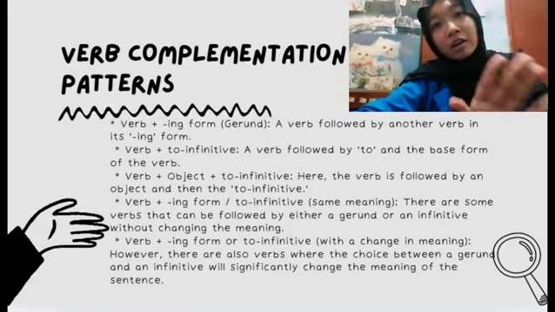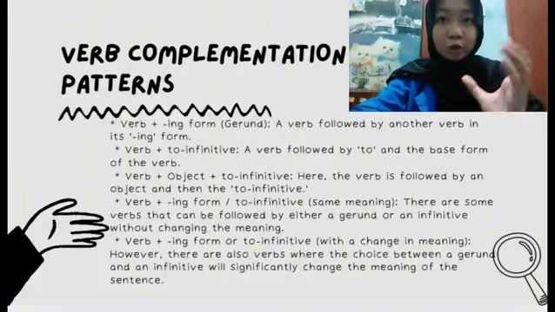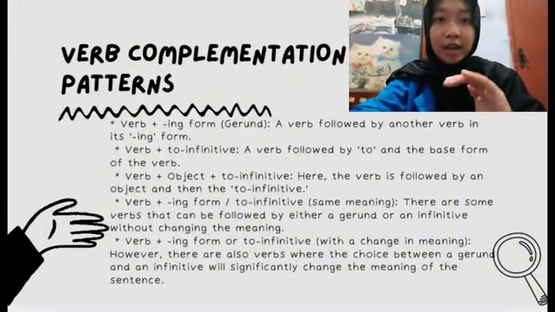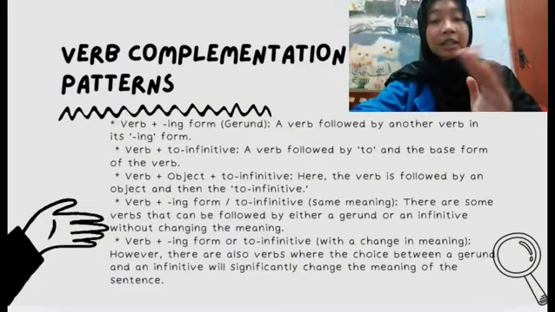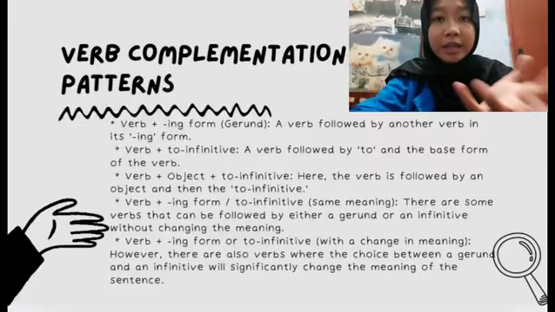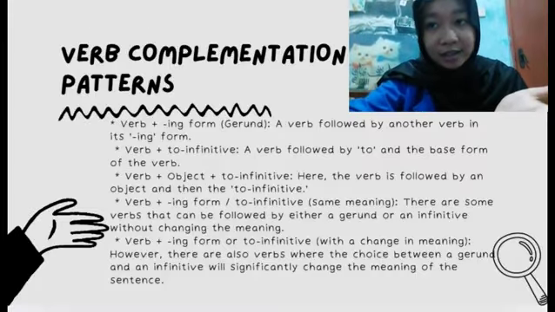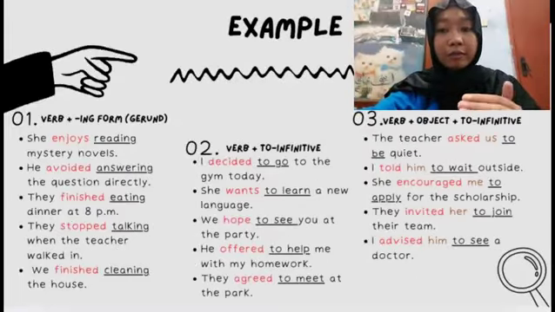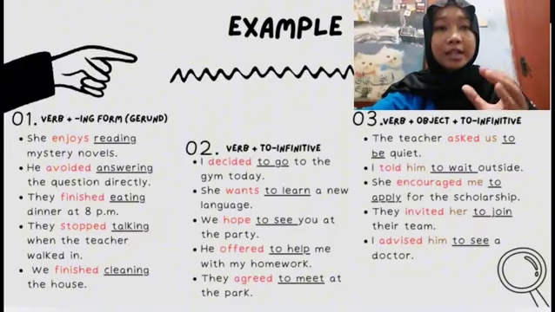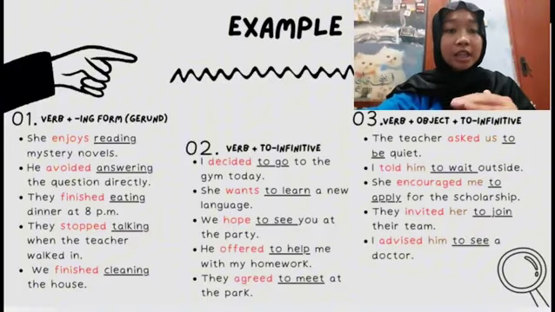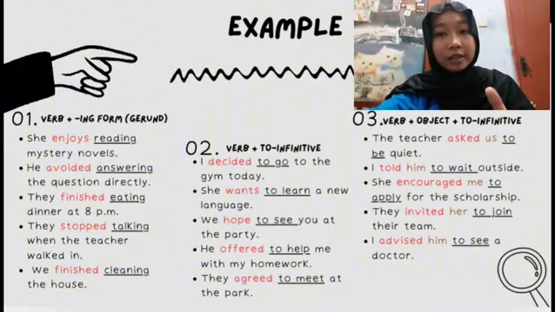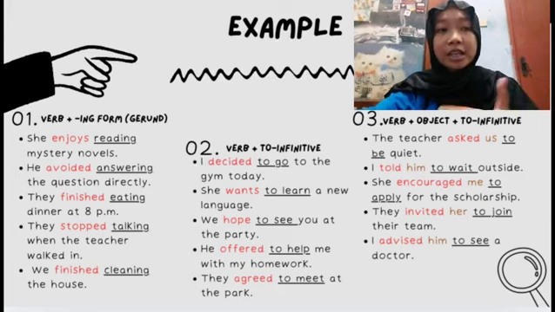However, there are also verbs where the choice between a gerund and an infinitive will significantly change the meaning of the sentence. Verb plus ing form, gerund. I will give examples. Number 1 is she enjoys reading mystery novels. So the verb is enjoys and the ing form, gerund, is reading.